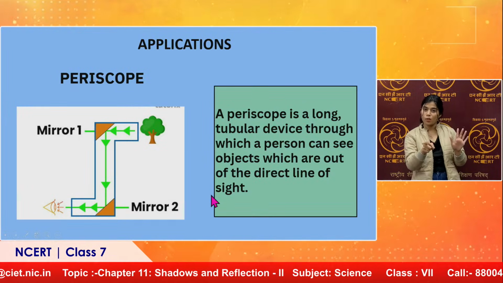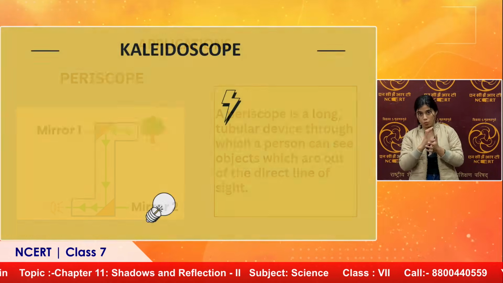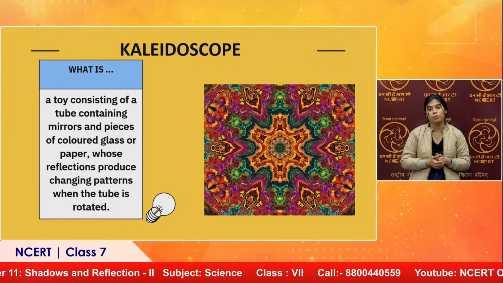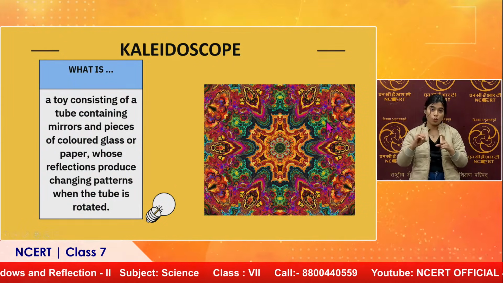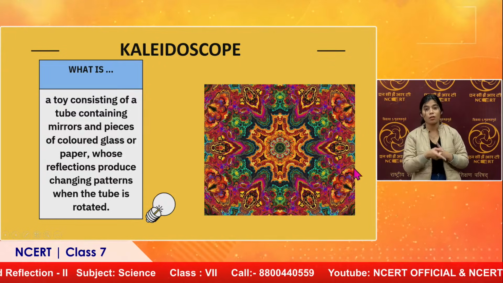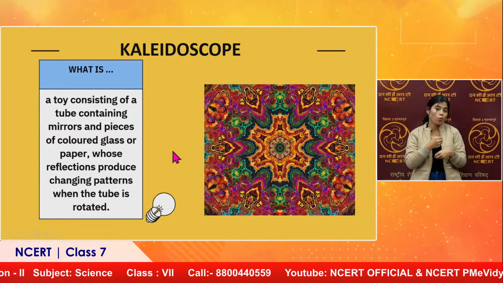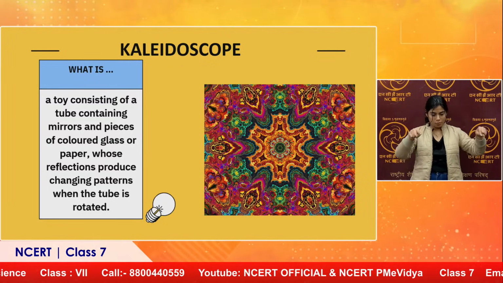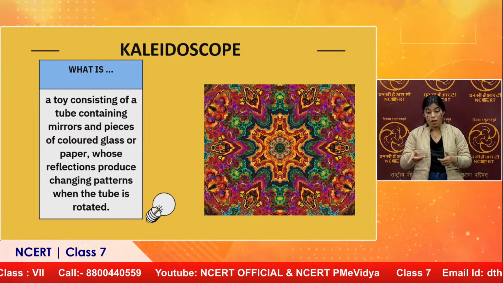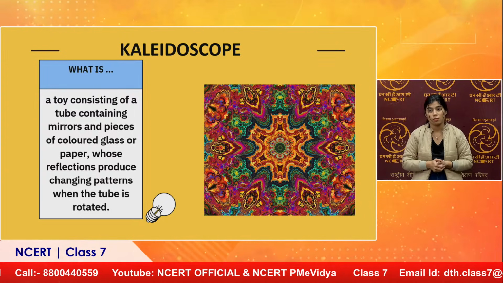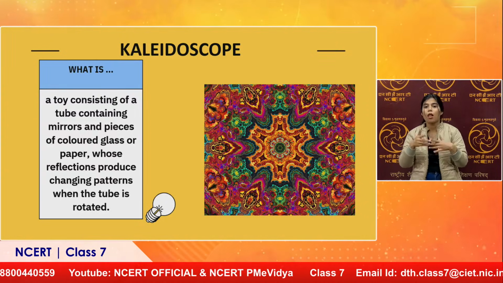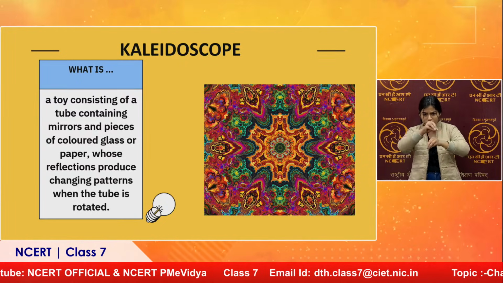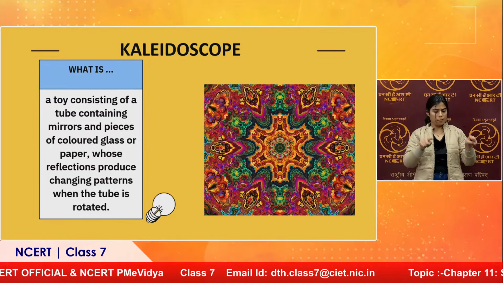So that is the periscope, and we have one more beautiful device that has been made, called the kaleidoscope. You see this wonderful pattern over here. Now how is it made? We take three plane mirrors, rectangular ones, and we join them in the form of a triangle. Then we fill some beads inside it.